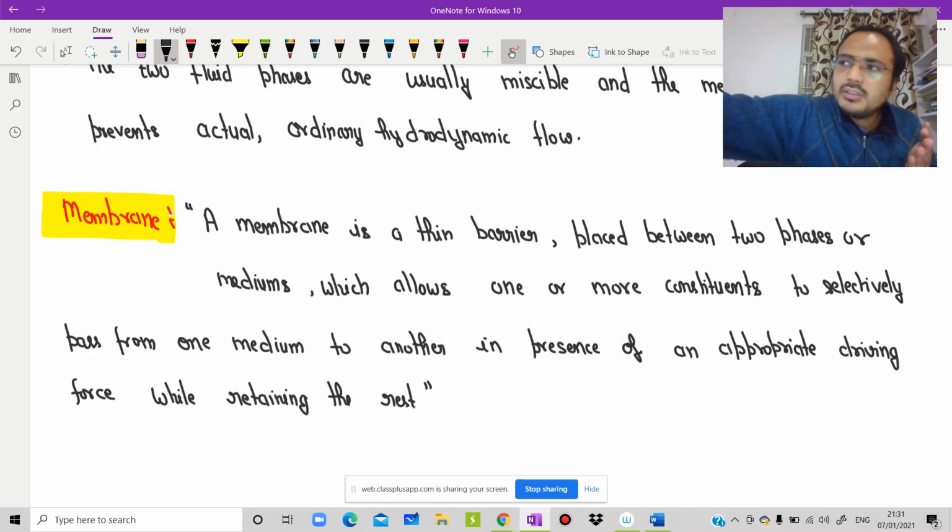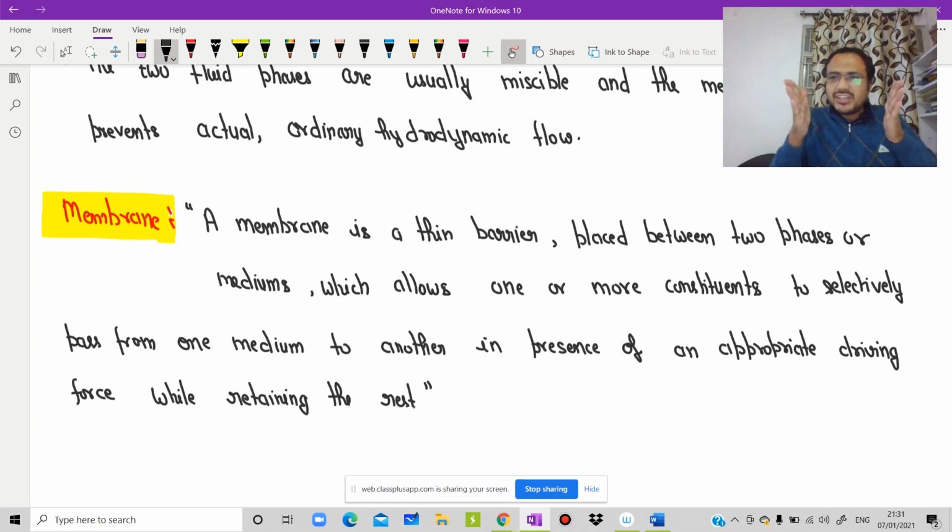Is it clear? Just try to understand. Suppose one phase is this one, second phase is this one, and between these two phases this one is membrane. Now we will choose according to the application what type of material we need to pass.